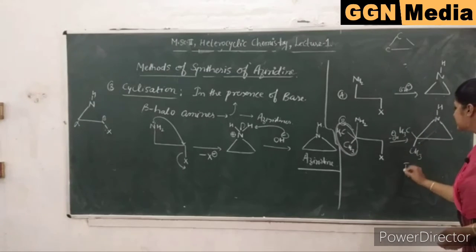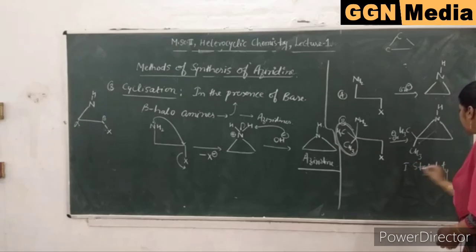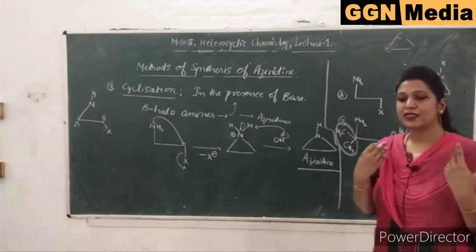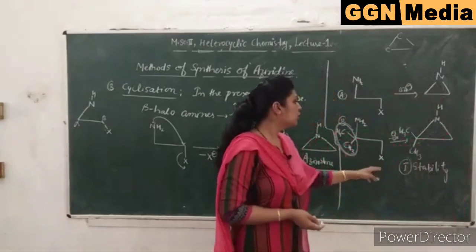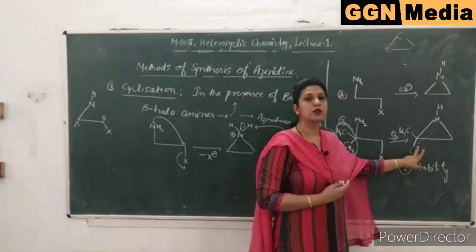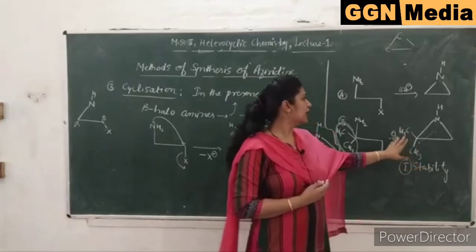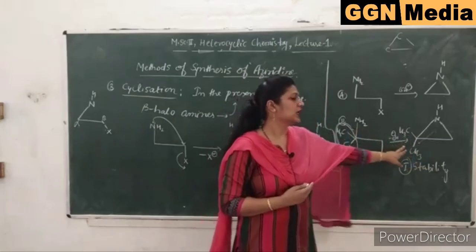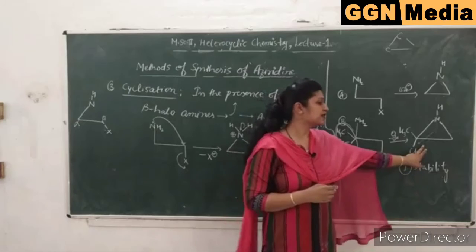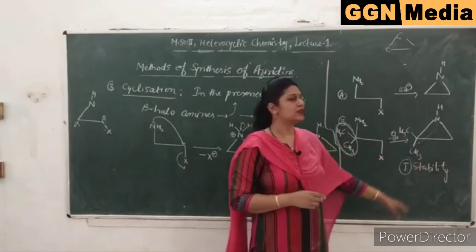So first is the stability reason. More stable compounds are synthesized faster. So more stability is associated with more carbon content. Carbon content in the B part is more, therefore this will be synthesized to a greater extent and hence this